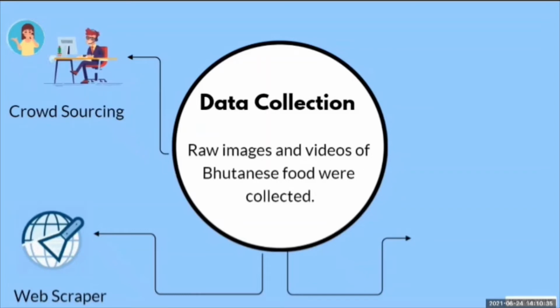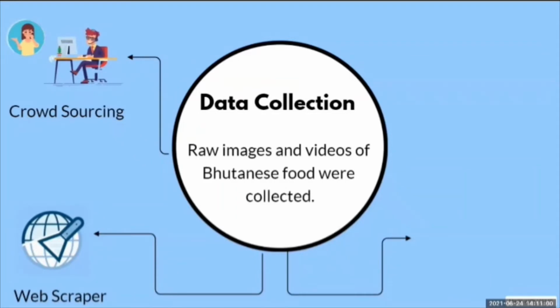There are various approaches for scraping images from Google. In order to scrape Bhutanese food, we used urllib and Beautiful Soup libraries. Urllib is a Python module that allows us to access and interact with websites with their URL. One of the challenges that we faced was that while scraping food images, all the images related to the keyword were also being scraped, and we had to delete them one by one, which was quite time consuming.